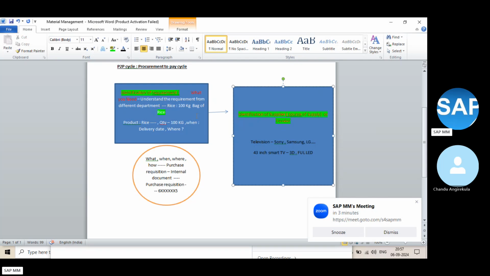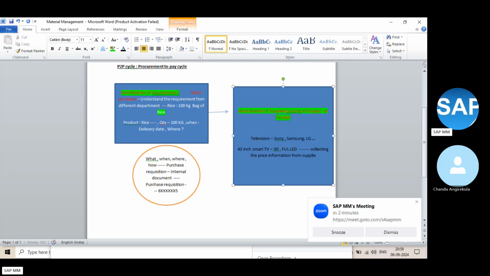Then what will you do immediately? You are searching for who can supply this product. So immediately I reach out to the nearest dealer, any dealer who is supplying this television. Immediately I request them to provide the price information, so I'm collecting the price information